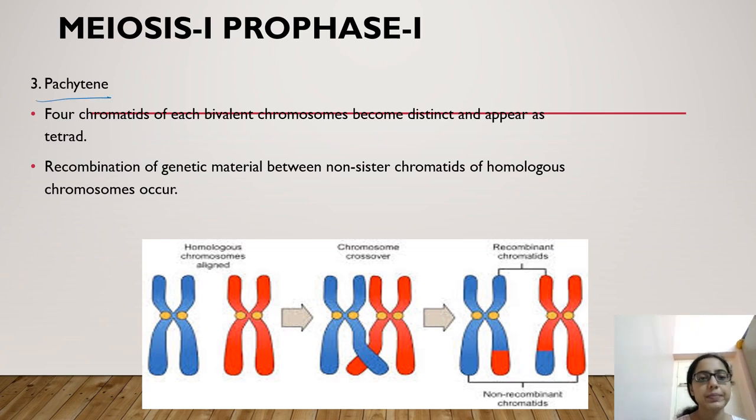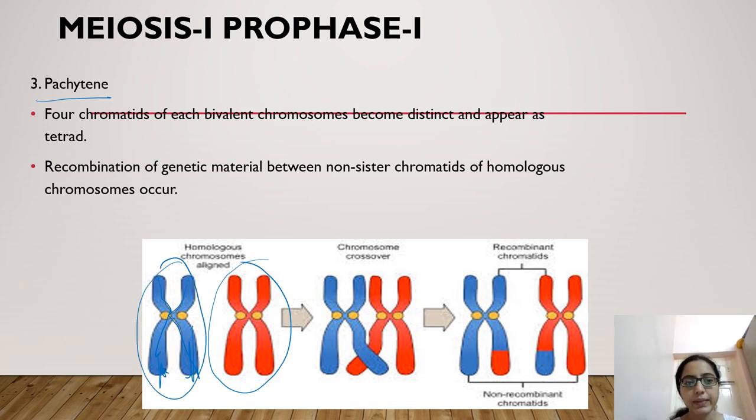Now in pachytene, the four chromatids of each bivalent chromosome become distinct. You can see it very clearly in the pachytene stage, and they appear as a tetrad. Tetrad means a group of four chromatids.